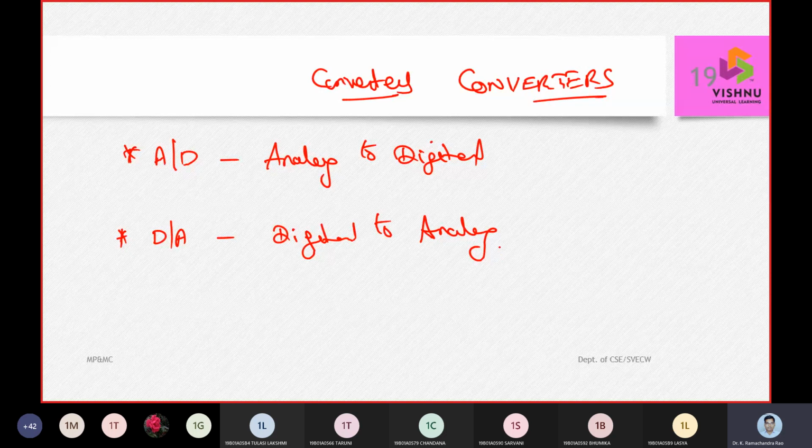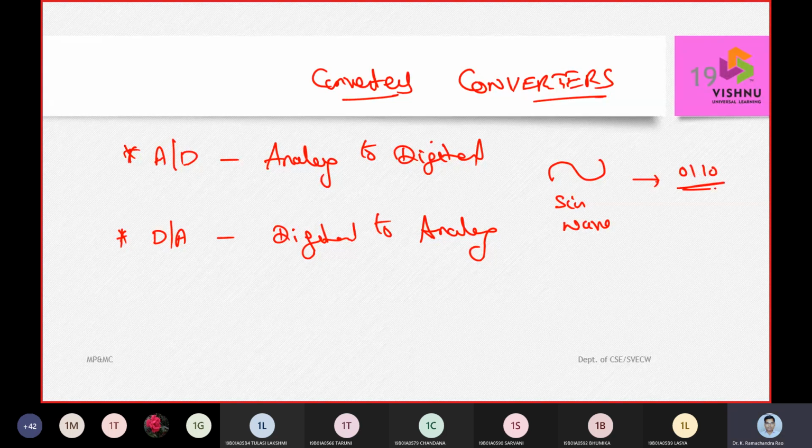So what is the role of A by D? What is the role of D by A? I have a sine wave like this, and this wave has to be converted into zeros and ones. Now it is analog information because it is a sine wave, cos wave, etc. But 0110 is digital information.